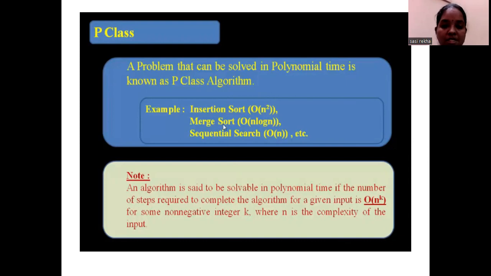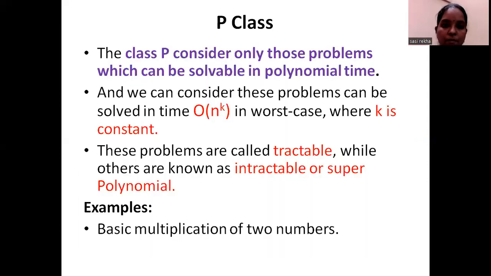An algorithm is said to be solvable in polynomial time if the number of steps required to complete the algorithm for a given input is always order of n to the power k, where k is a positive integer and n represents the size of your input. As we already discussed, these P class problems are always tractable, while other problems apart from polynomial time are intractable or super polynomial problems.